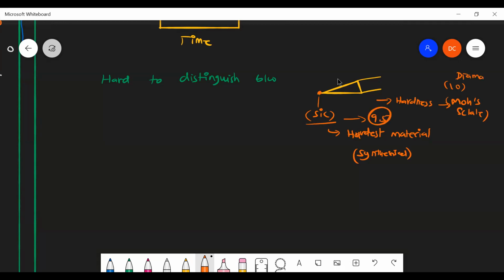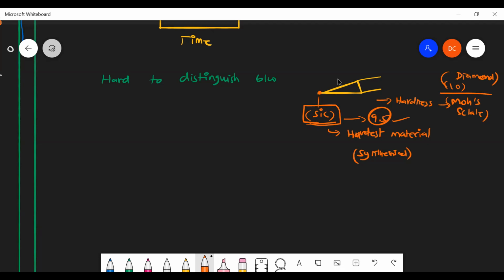Diamond is a natural material. Diamond is the hardest substance in the world, and it is a natural one. But silicon carbide is a synthesized material which is the hardest substance among synthesized ones. Okay.